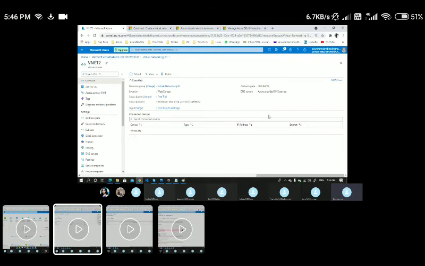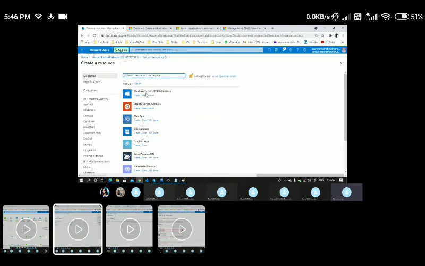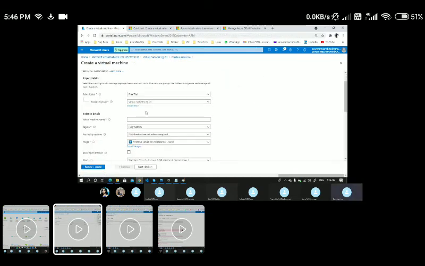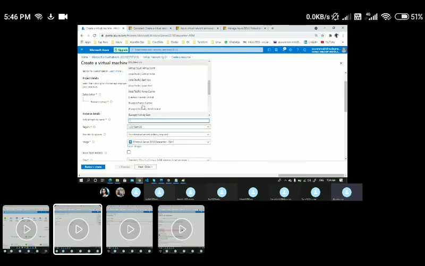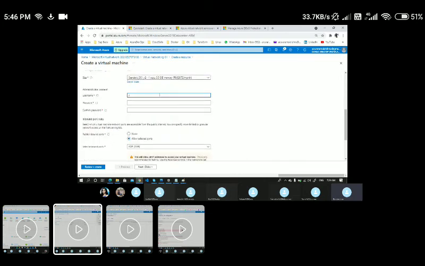So I'll go back to the portal, come back to the virtual network resource group, and quickly create a VM here. I would say Windows 2019 Datacenter. I'm going with the same resource group, and here I would say VM1, and my VM1 is hosted in East US, so I should be choosing East US here. I'm going with the defaults for the rest. I don't want two virtual CPUs, I'll go with the minimal one, and let me give the username as.